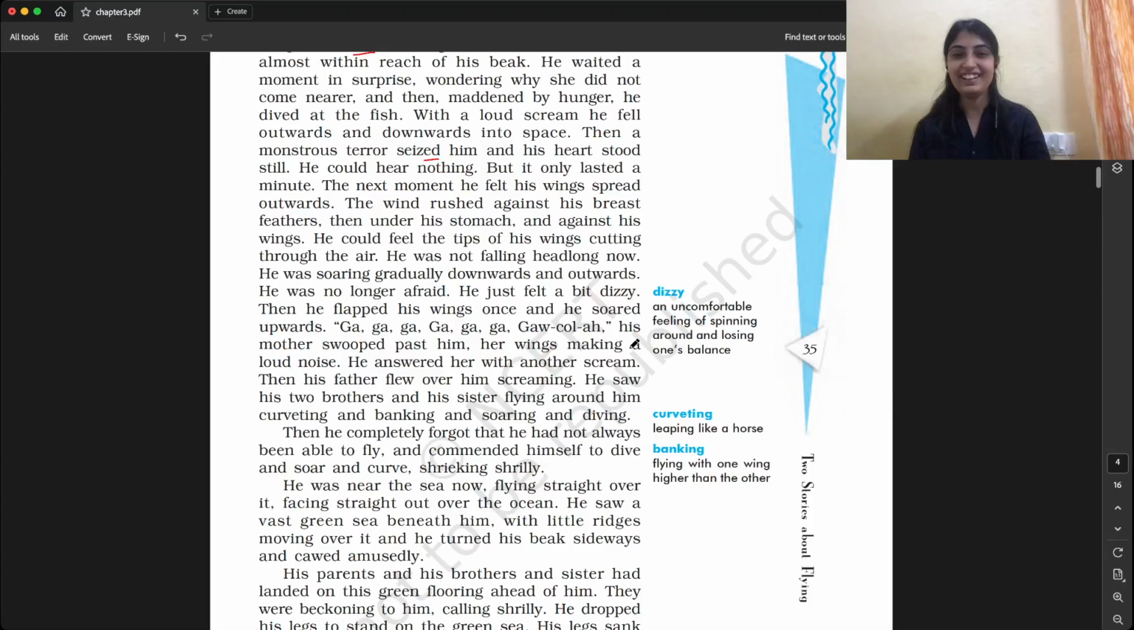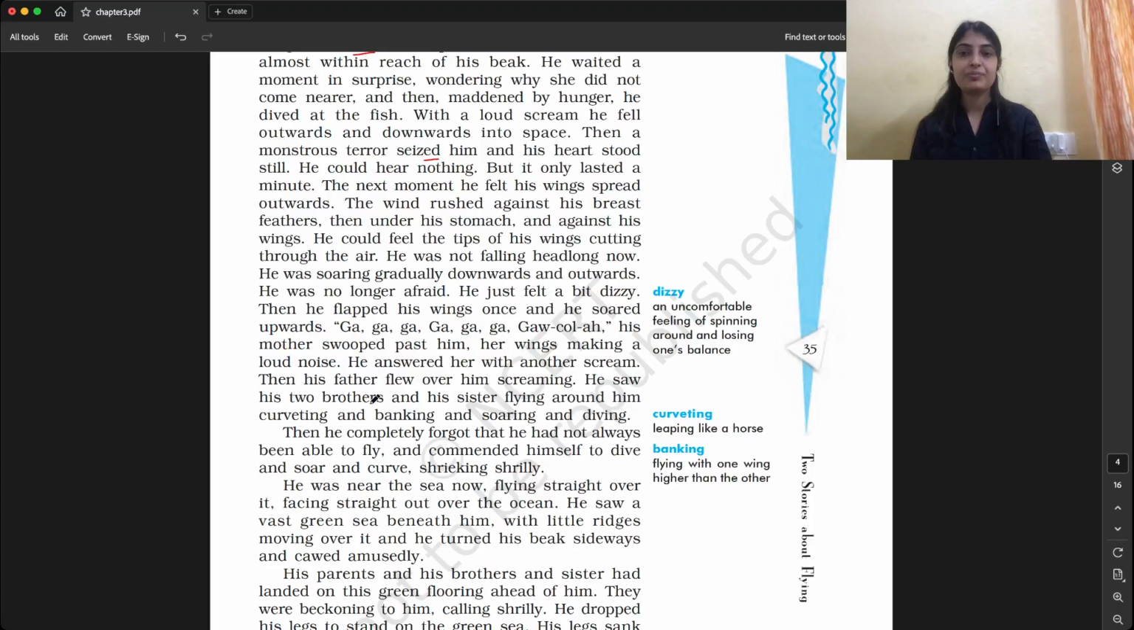Then his father flew over him screaming. So they were just expressing their joy by screaming that he was now finally able to fly. He saw his two brothers and sister flying around him, curveting, banking, soaring, and diving.